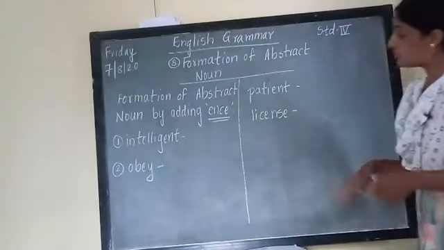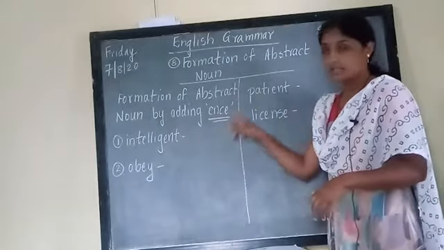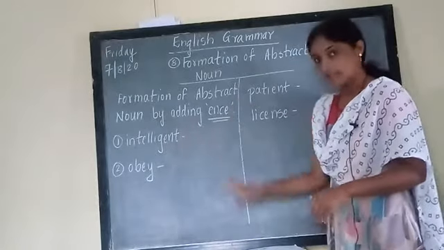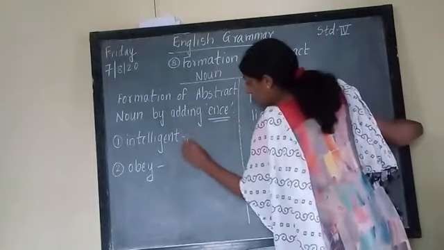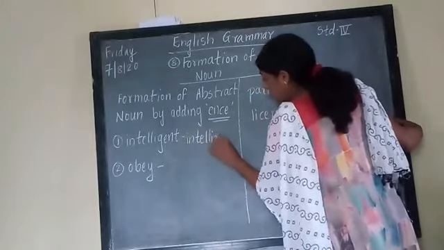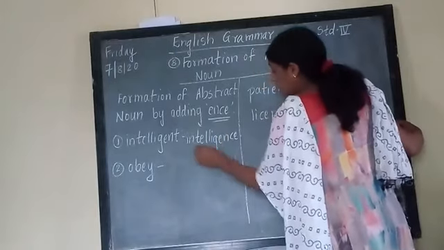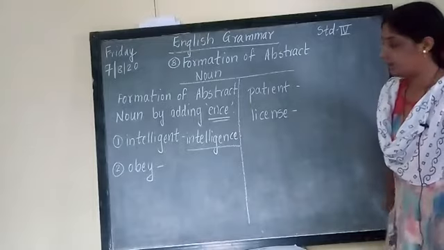How will we change it? We are going to remove T and add CE, because EN is already there. So the word intelligent will change to intelligence, I-N-T-E-L-L-I-G-E-N-C-E.